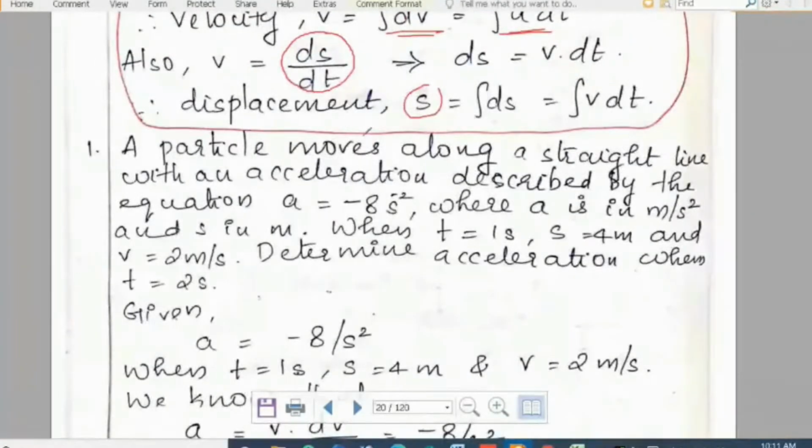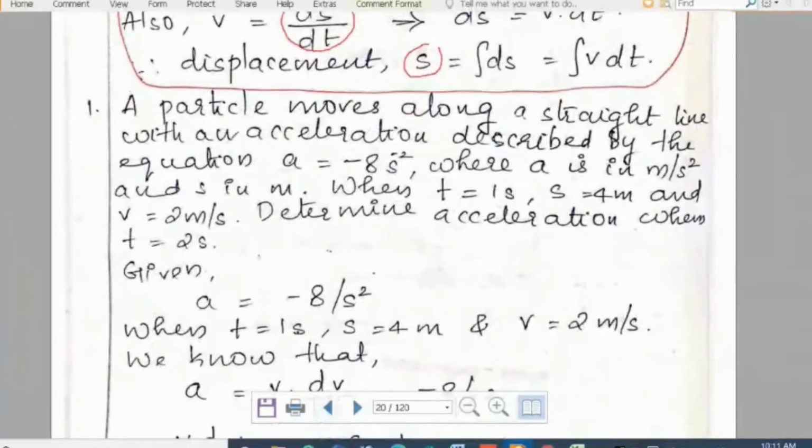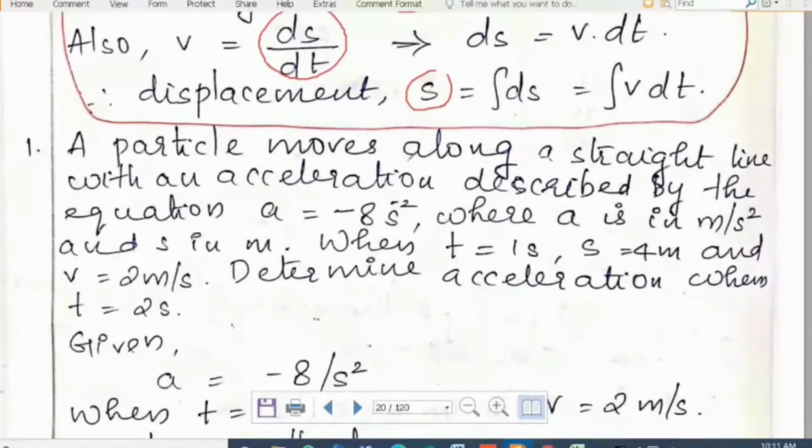Okay, so here is a problem. You can read the problem. A particle moves along a straight line with an acceleration described by the equation a is equal to minus 8 s raised to minus 2, where a is in meter per second square and s is in meters. When t is equal to 1 second, s equal to 4 meter and v is equal to 2 meter per second. Determine acceleration when t is equal to 2 seconds.